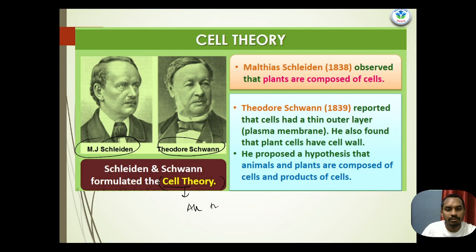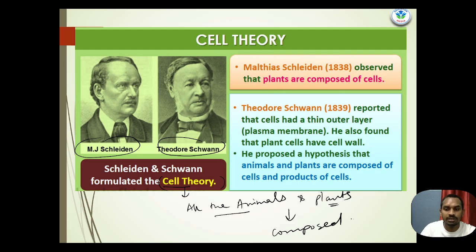So basically, cell theory tells about all the animals, whether unicellular or multicellular. There are two types of organisms, unicellular and multicellular. All the animals and plants are composed of cells, or we can say they are formed of cells. This is all about cell theory, which was stated in 1839.